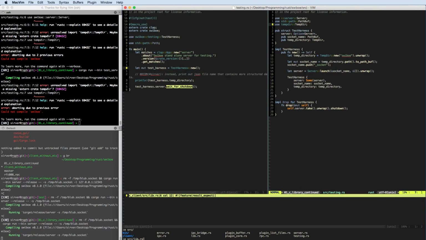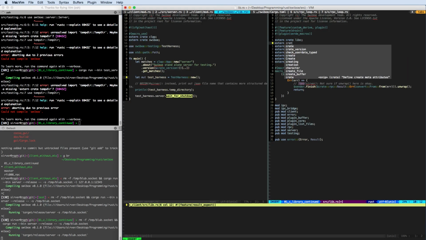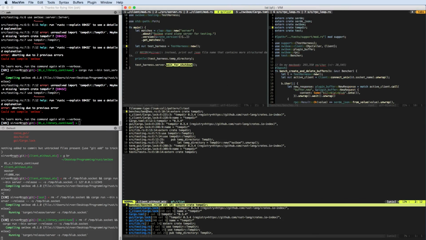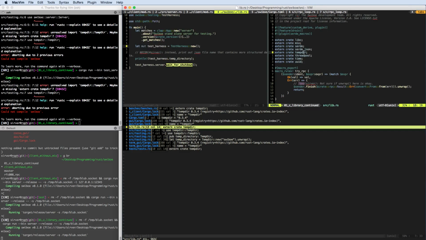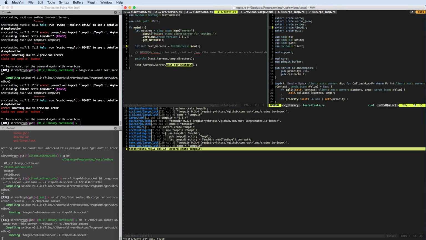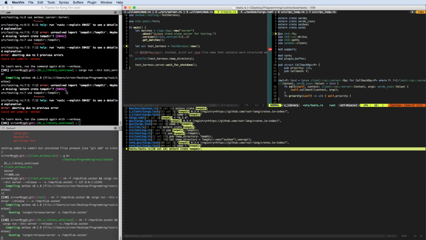So slip.rs, we do that here. Extern create temp dir. And I think then we probably don't need it in the testing part anymore. We still, no, we don't use it anymore. So here we can remove it.